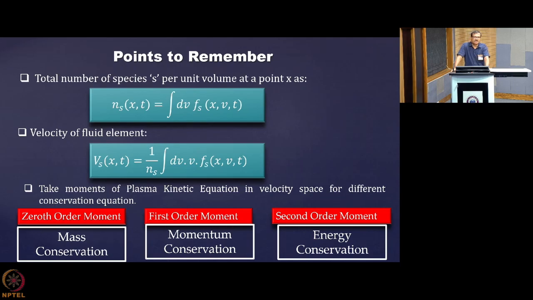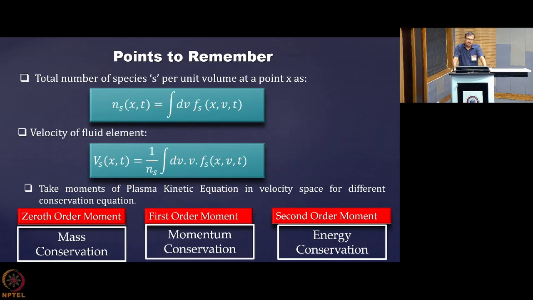So this is how you are getting the velocity of the fluid element, and we are getting different conservation equations from this model when we are taking the various moments of the plasma kinetic equation. When you take the zeroth order moment, we will get the mass conservation equation. When we take the first order moment, we will get the momentum conservation equation, and when we take the second order moment, we get the energy conservation equation.